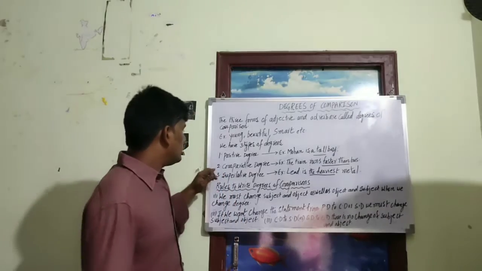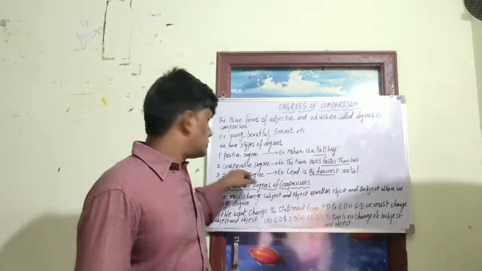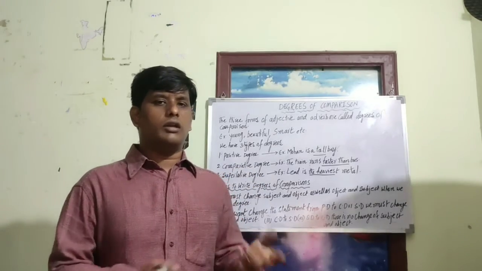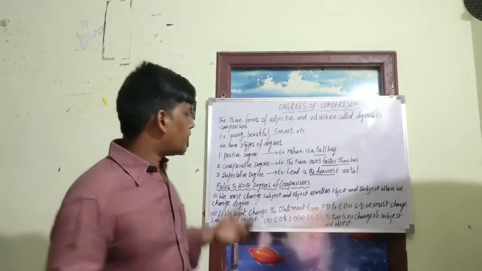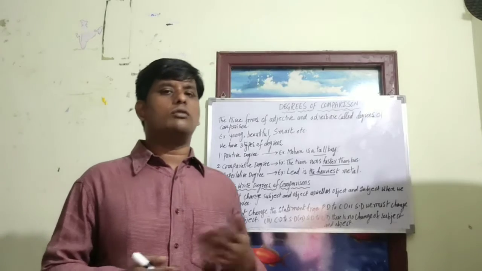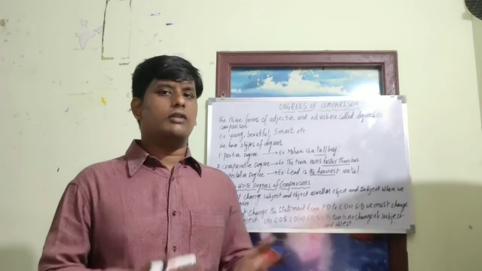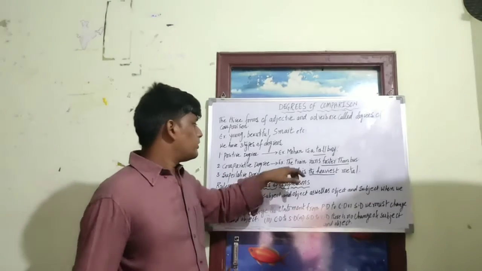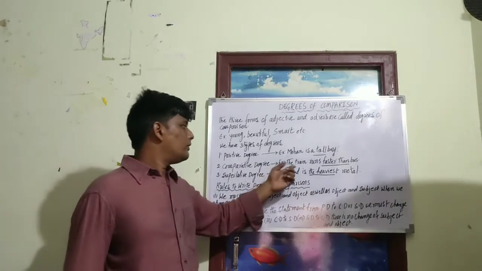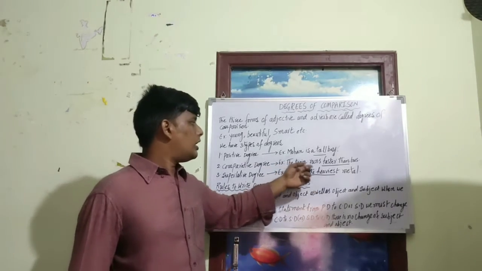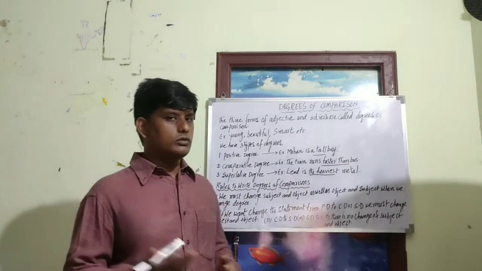And in the same way, comparative degree. The word itself tells us it is comparative, so we are comparing, differentiating one from another. In the comparative degree, we may compare one noun with different nouns, things, and objects. For example, the train runs faster than the bus. Here, the train is one noun and the bus is another noun, so we are comparing two nouns.